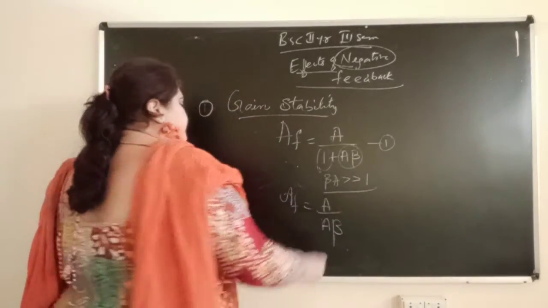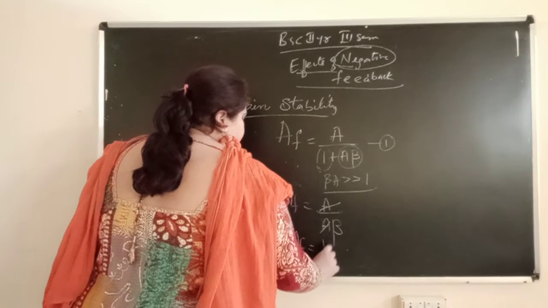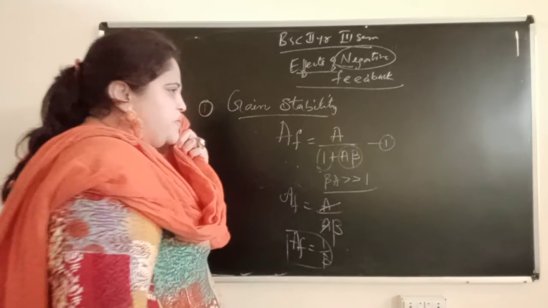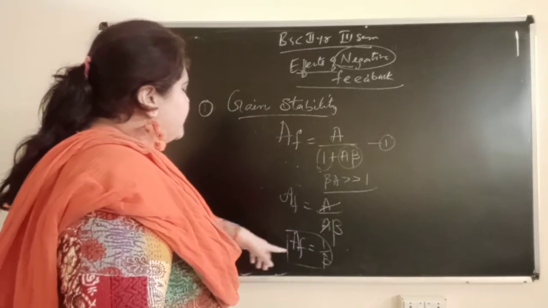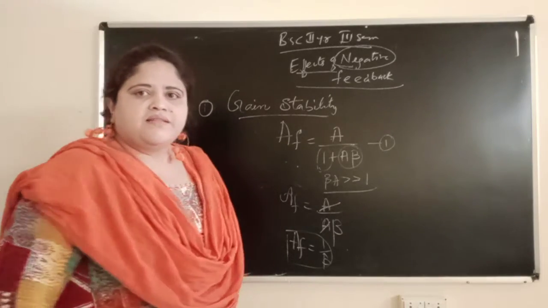Now what will we get? A cancels. We will get AF equal to 1 by beta. What is this? AF equal to 1 by beta. So what is this equation proving? AF equal to 1 by beta. What does it prove? It proves